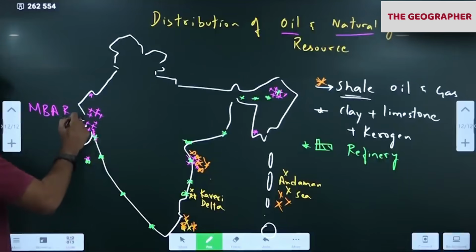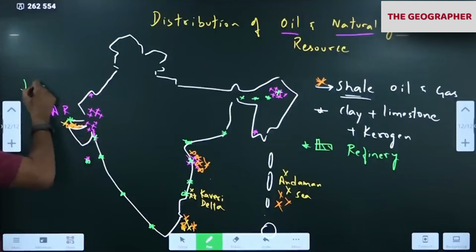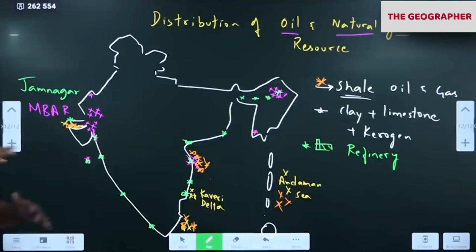Jamnagar. The Jamnagar is the world's largest refinery. Now you know, Reliance Jamnagar is the world's largest. Can you imagine what world's largest means? It is going to change the oil equation in the world. Why? Because they get oil from other countries here. After processing, they sell it to other countries now. So as a result, we get money. We are like an intermediary now.